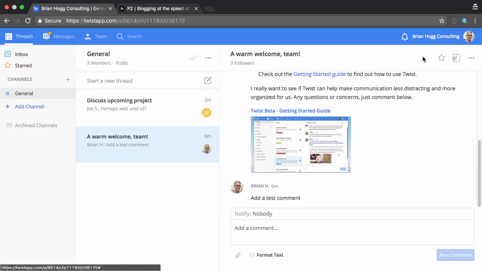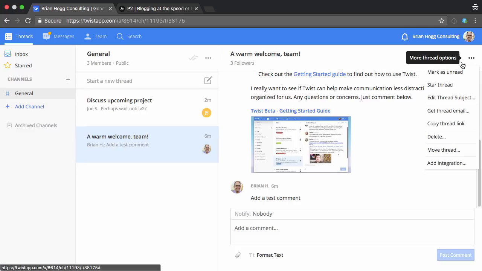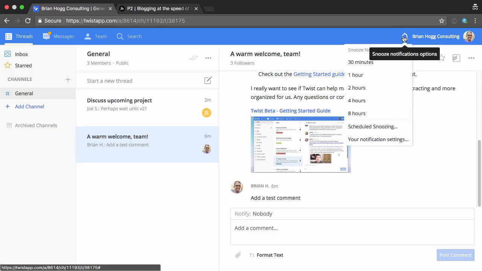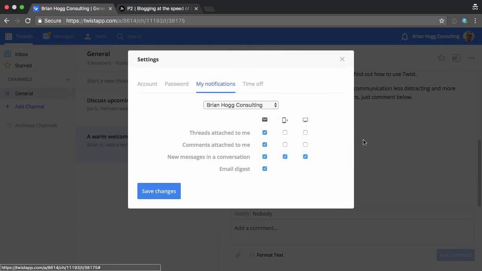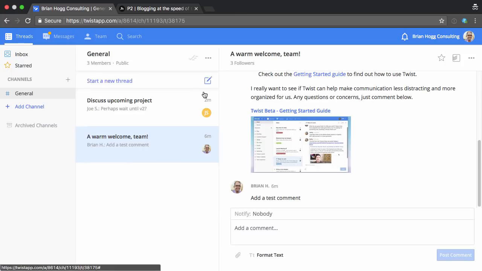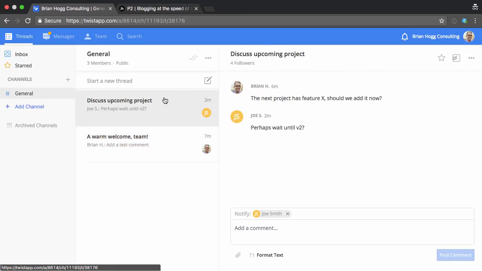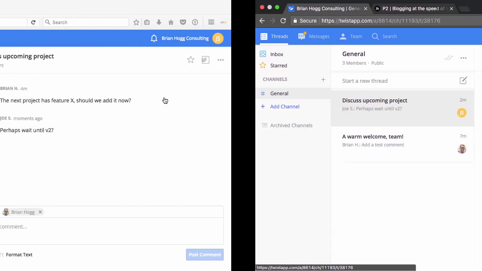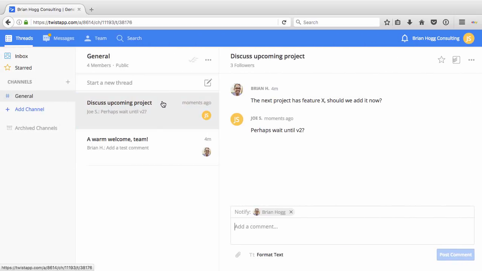You can add a task to Todoist. So it's the same company that made Todoist, so it has that integration there. And you can copy the thread link from there. So I'm not really seeing an easy way of removing myself from a thread. Maybe I can't do that because I didn't start this thread as Joe.